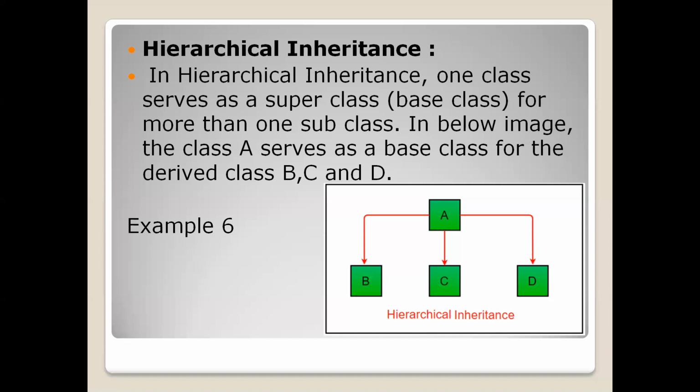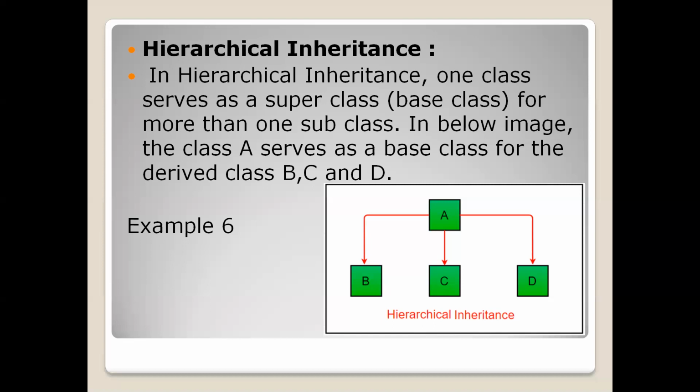So all three, B, C, and D, have the same parent class A. That means A has three child classes, that is B, C, D. This type of inheritance is called hierarchical inheritance. If a single class has two or more child classes, then the type of inheritance is called hierarchical inheritance, right?